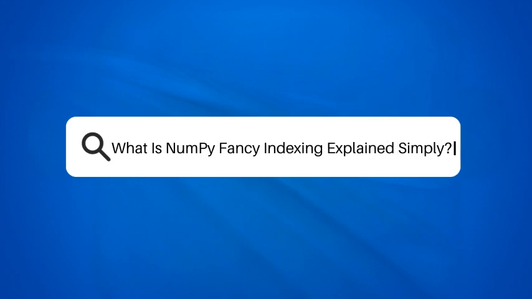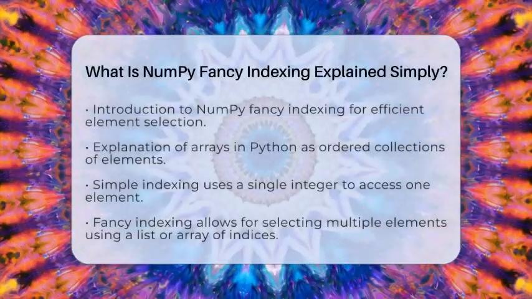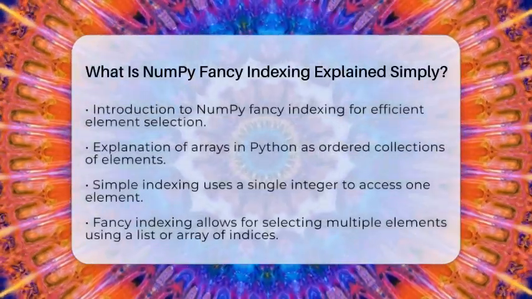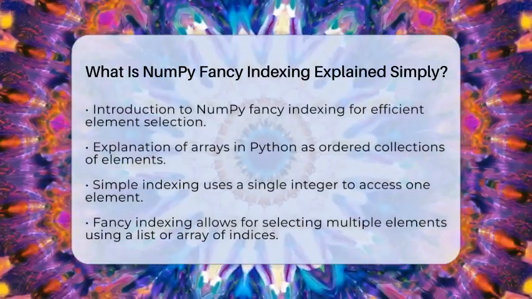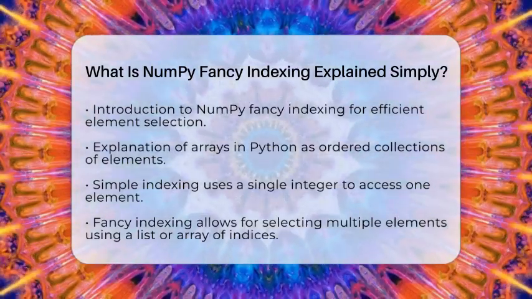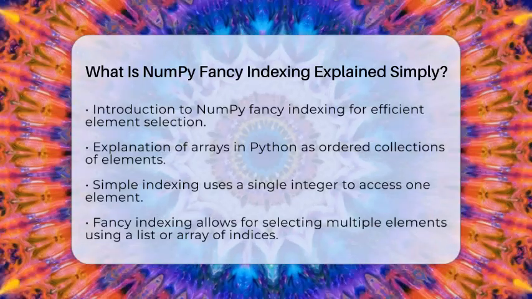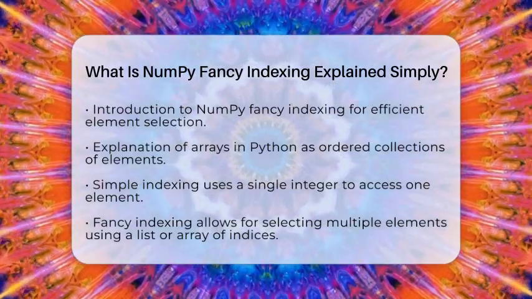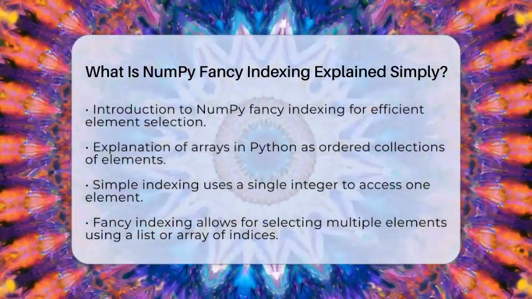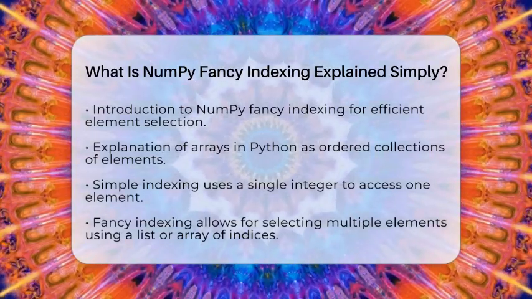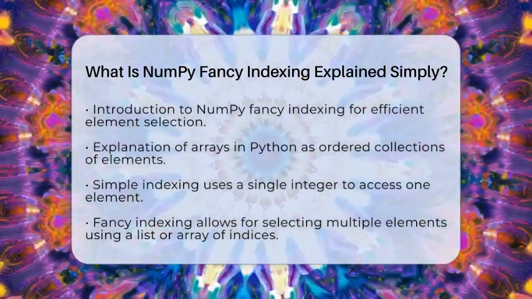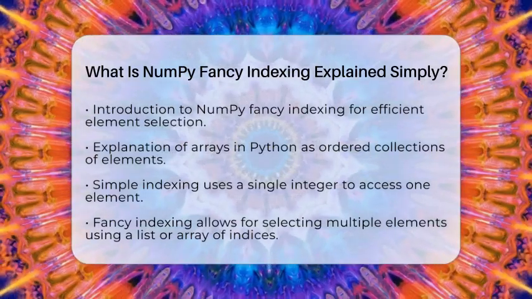What is NumPy fancy indexing explained simply? Have you ever wanted to grab several elements from a NumPy array without having to pull them one by one? If so, you are in for a treat with NumPy fancy indexing. This technique allows you to select multiple elements from an array at once, making your data manipulation tasks much more efficient. Let's start with the basics.